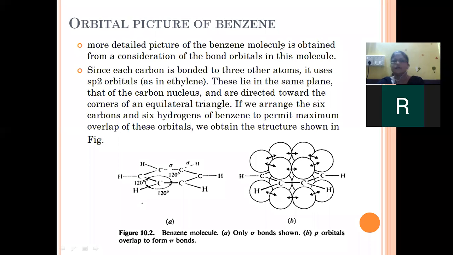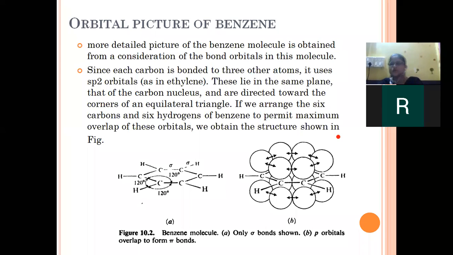Now we are interested in discussing the orbital picture of benzene. We know all about orbital theory. What is the meaning of the word orbital? Which are the orbitals? 1s, 2s. These are the orbitals of the carbon atom. If we write the orbital structure of the carbon atom, the electronic configuration of the carbon atom is 1s2, 2s2 and 2p2.